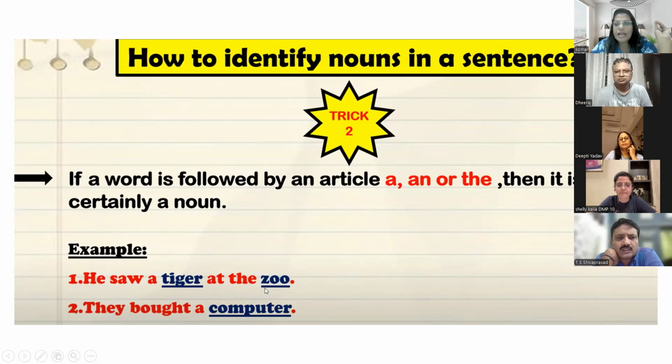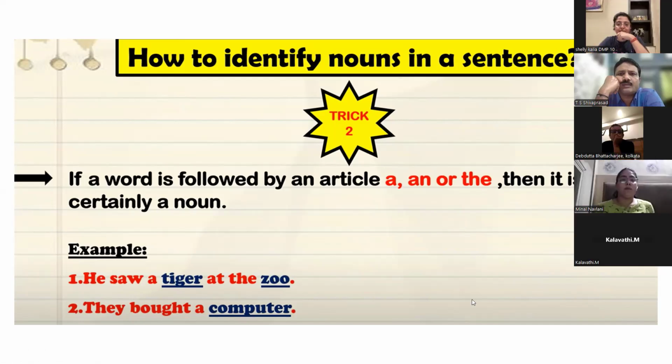Although you can easily understand because tiger is the name of an animal, the criterion is also that a comes before it. Zoo after the is also a noun. They bought a computer. Computer is the name of a thing, or you can also check because it comes after an article.